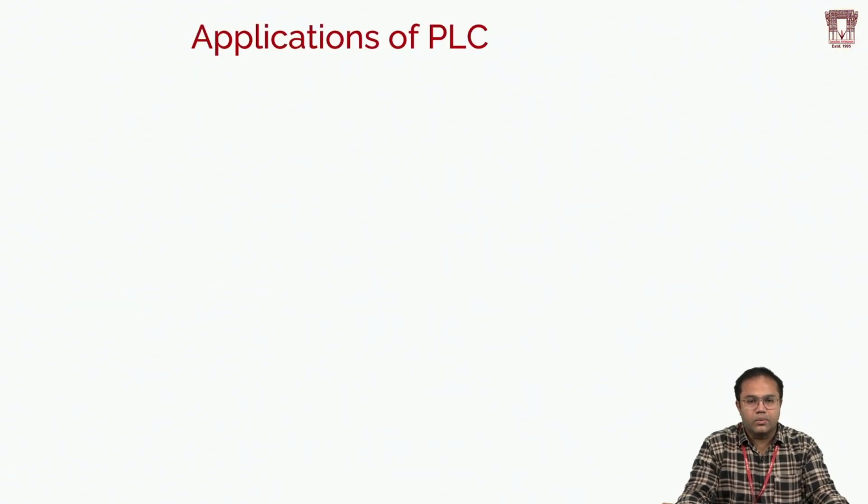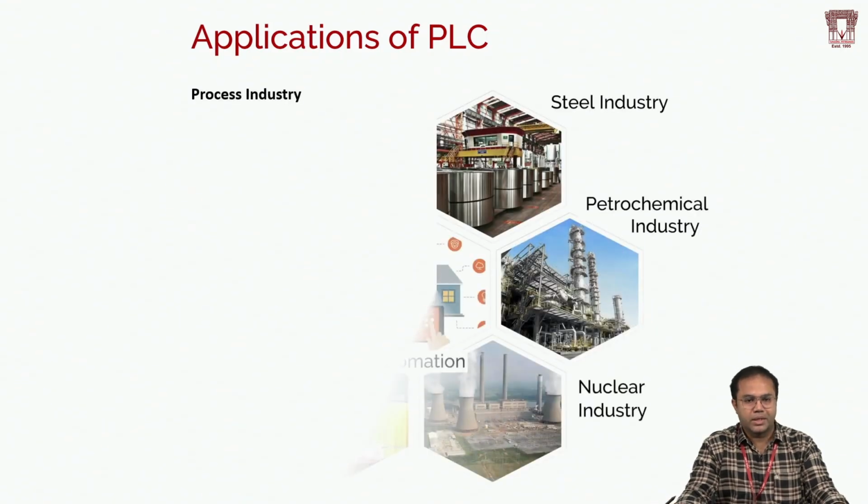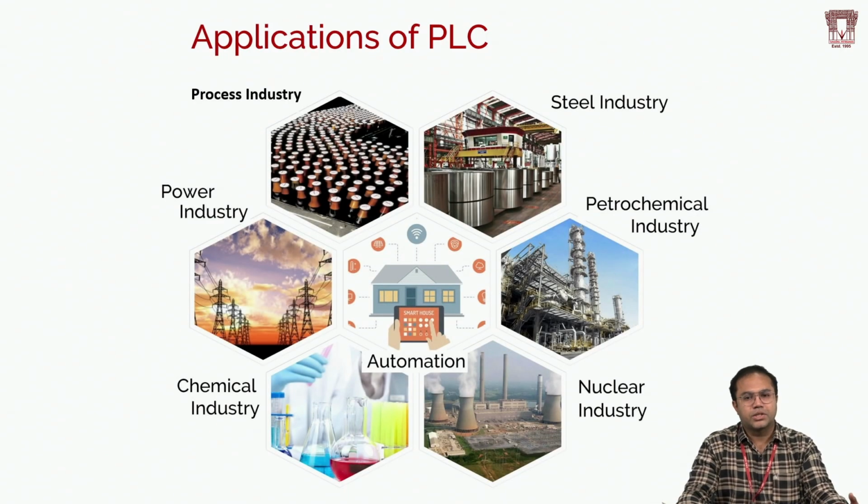Now when it comes to applications, it has a large number of applications, as you can see in process industries, steel, petrochemical industries, nuclear industry, chemical industry, power industry, and finally in home automation also we can use PLCs. So wherever there is a need or demand for automation, these PLCs will come into the picture. So it has found wide applications.